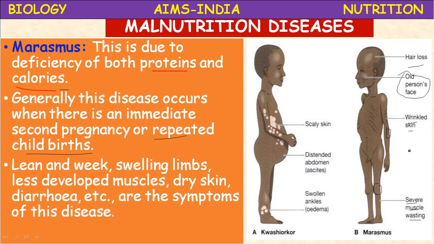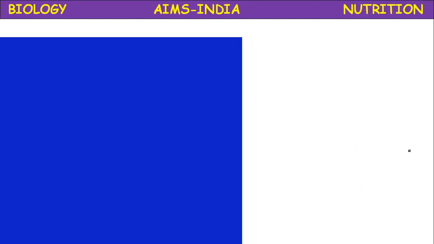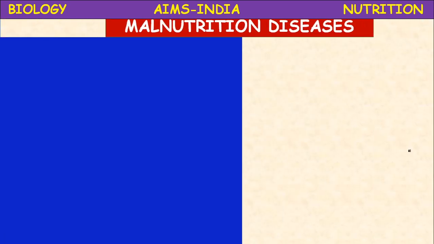These are all the symptoms of marasmus. So, what is the solution for this problem? The solution is compensating the deficient nutrient. The child must be given protein-rich food, a balanced diet, then the child will recover soon.